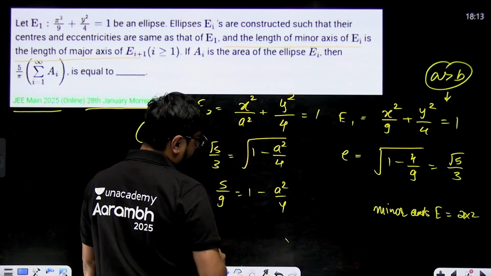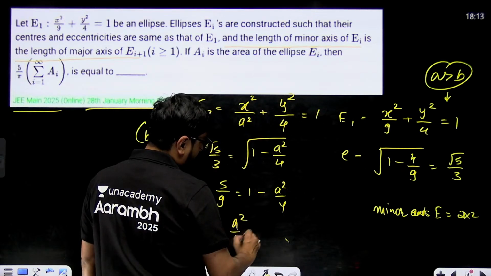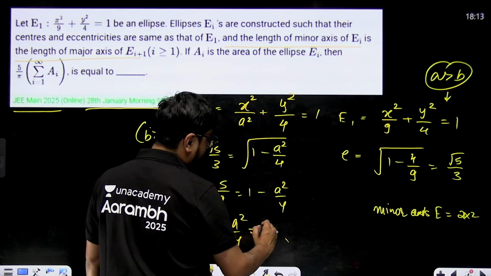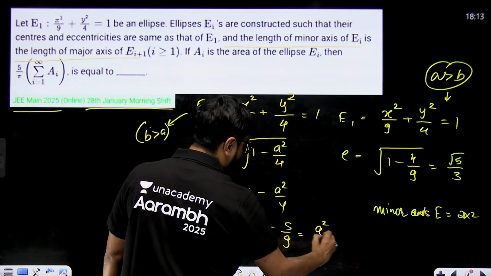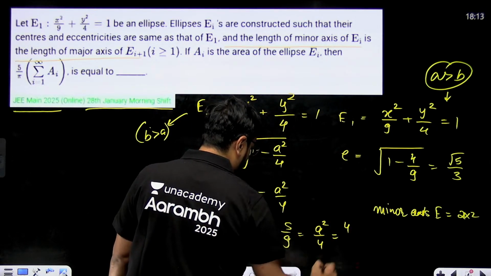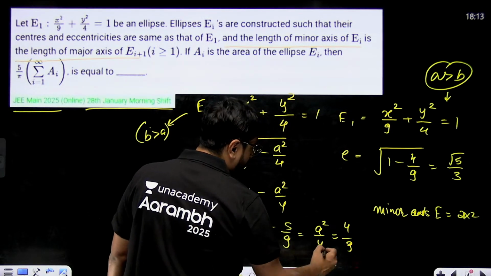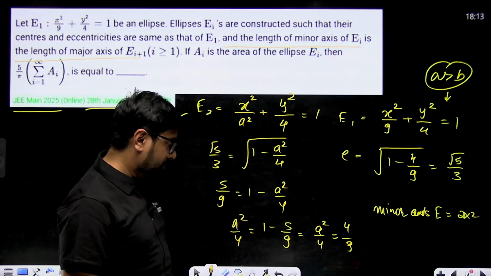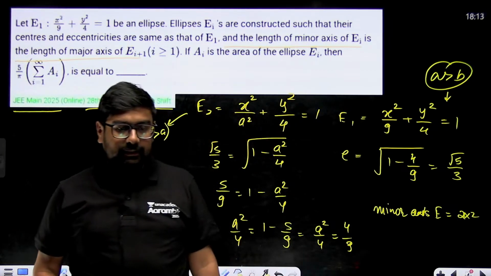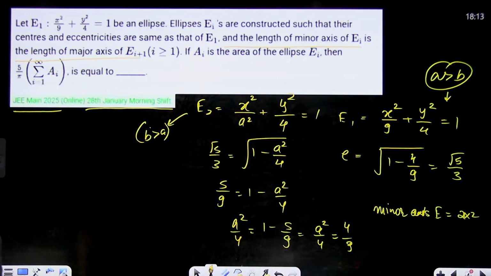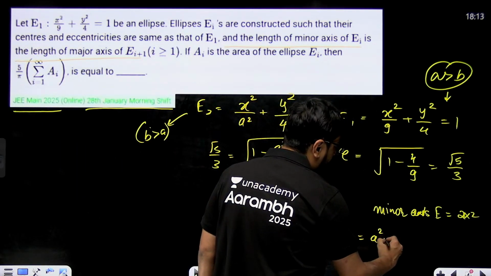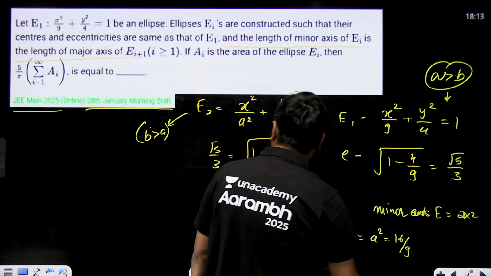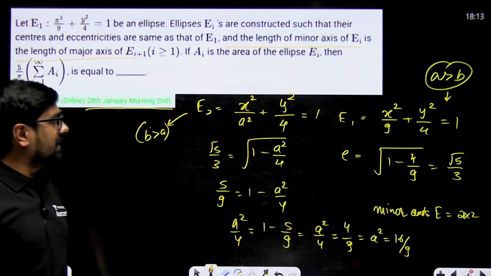That means a square by 4 will be equal to 1 minus 5 by 9, that means 4 by 9. So a will be equal to 2 by 3. Correct? A square will come out to be 16 by 9. Let's not calculate a; simply we know a square will be 16 by 9.